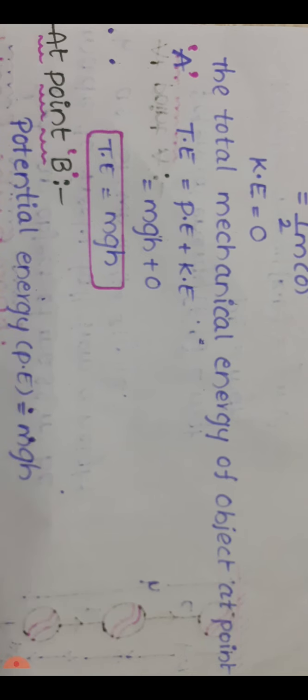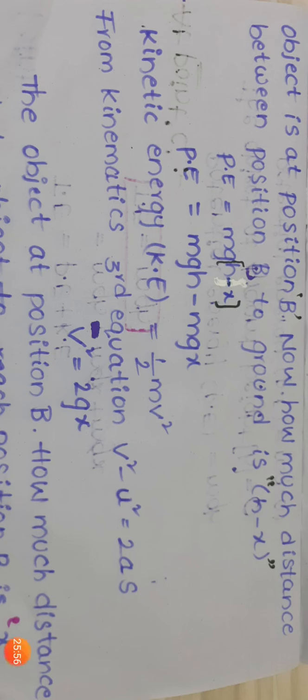At point B, we are going to find the potential energy. Now the object is at position B. So the potential energy of the object P equals mgh, where h is the height of the object. The mass of the object at point B never changes, the mass of the object is m. g is the acceleration due to gravity, directed towards the ground. And h is the height of the object at position B.